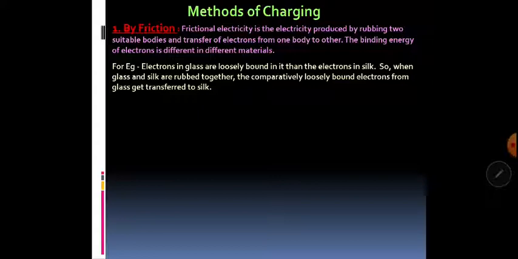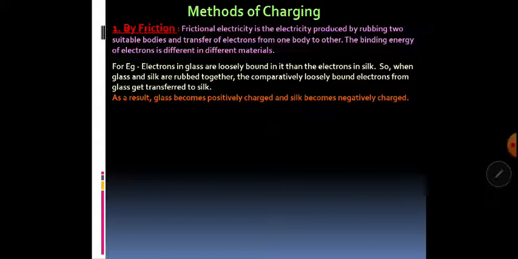Electrons in glass are more loosely bound than the electrons in silk. If we rub a glass rod with a silken cloth or maybe with wool, then what happens? One of the materials will gain electrons and the other will lose them. Which material will gain and which will lose depends upon the binding energy of the electrons in that particular material. We will see later in our table, when we rub any pair of the given materials, which one will gain electrons and which one will lose them. So once we rub that glass rod with a silken cloth, the glass becomes positively charged by losing electrons and silk becomes negatively charged by gaining electrons.